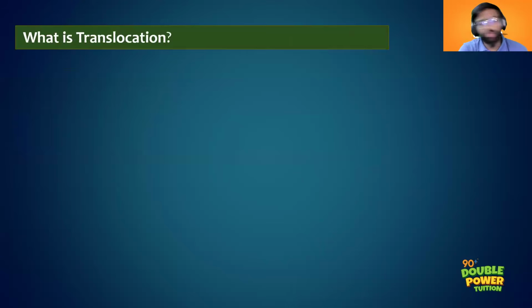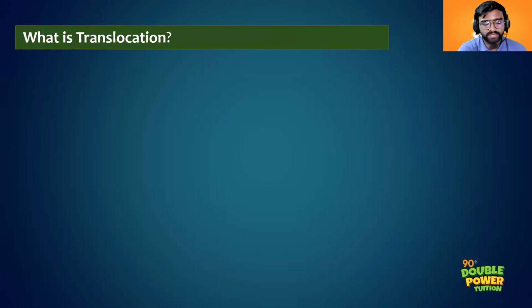What is translocation? Easy question, right? Can you explain your answer?